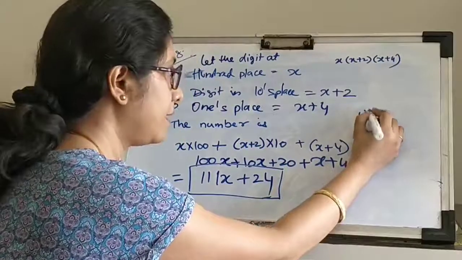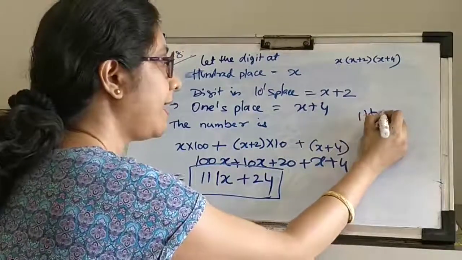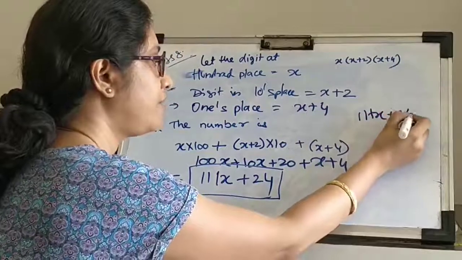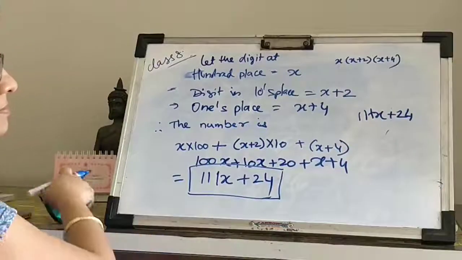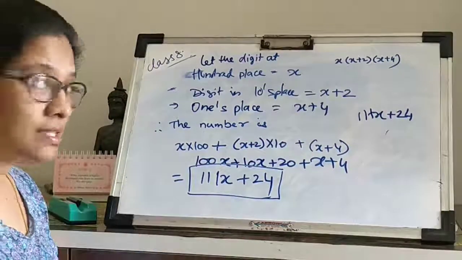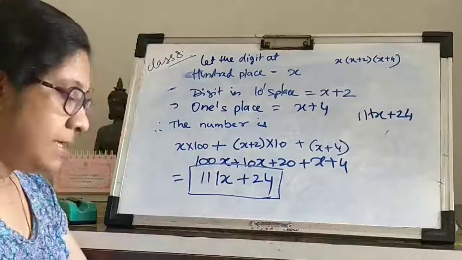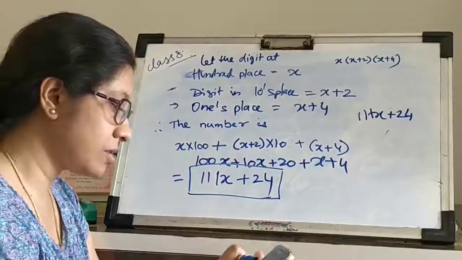111x plus 24. This is my number. Now let's see what else is given in the question.